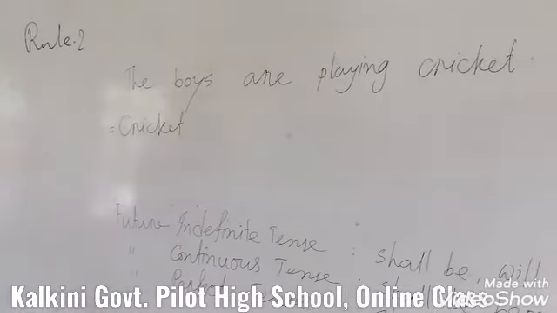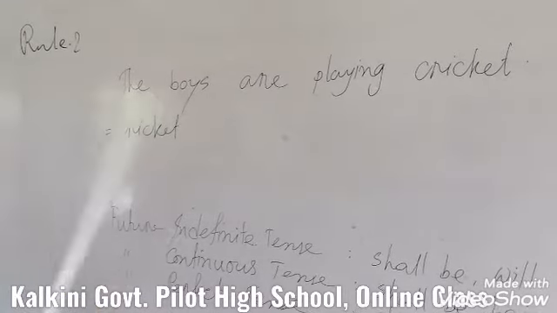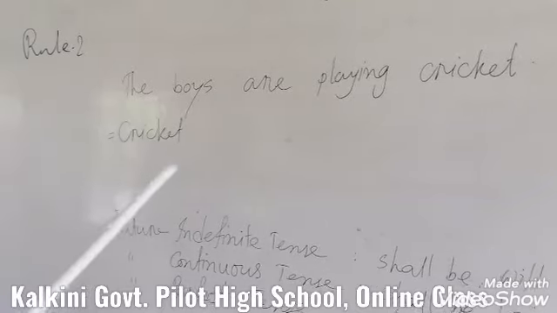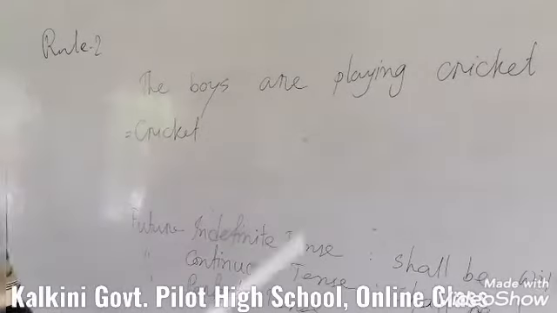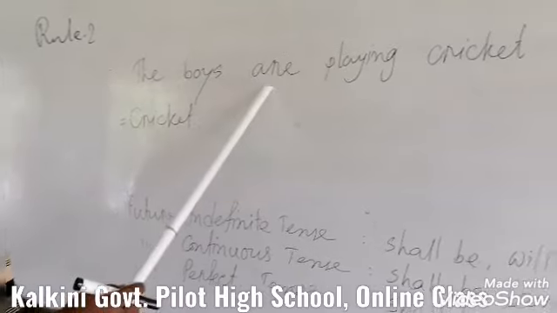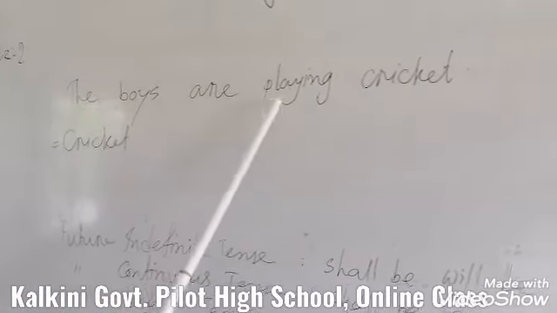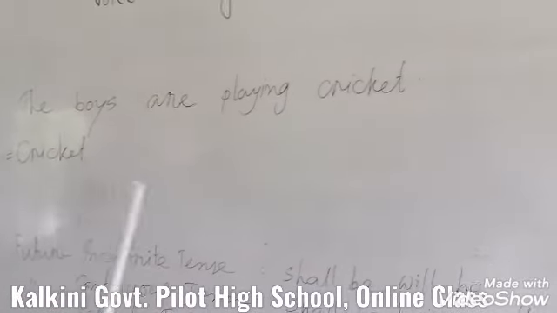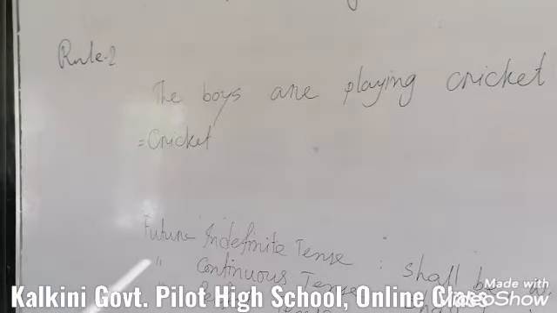Then you have to use the auxiliary verb according to the tense. This is the present continuous tense, because subject, then auxiliary verb, then base verb with ing. So it is present continuous tense.